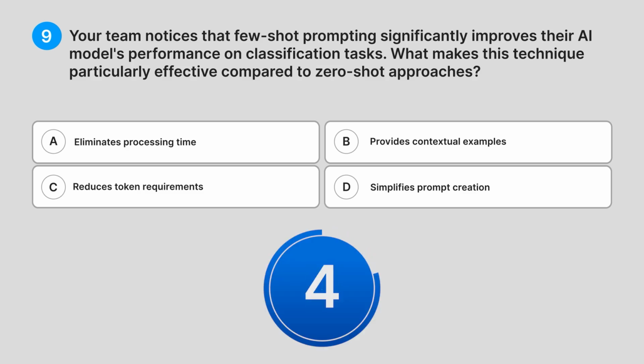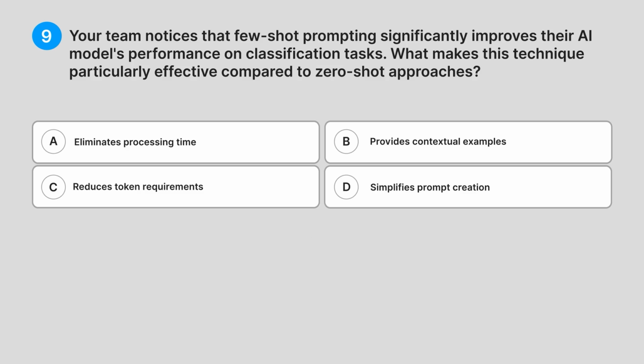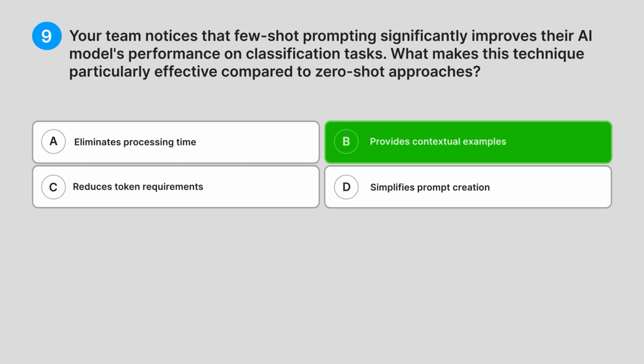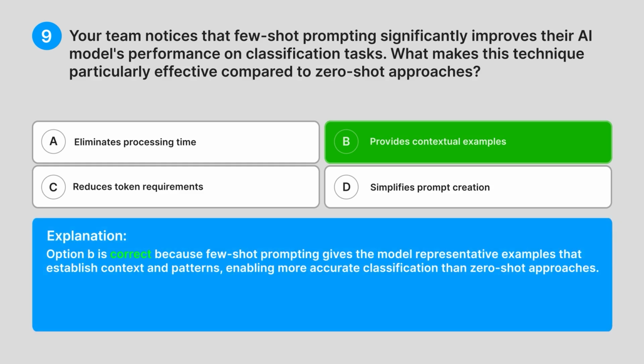Can you guess the answer? Correct answer, B. Provides contextual examples. Explanation. Option B is correct because few-shot prompting gives the model representative examples that establish context and patterns, enabling more accurate classification than zero-shot approaches.